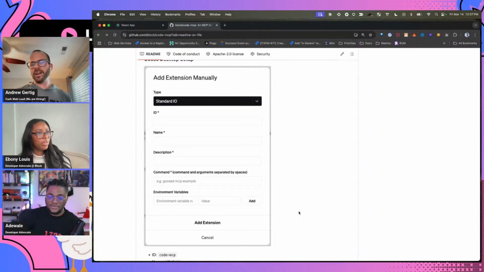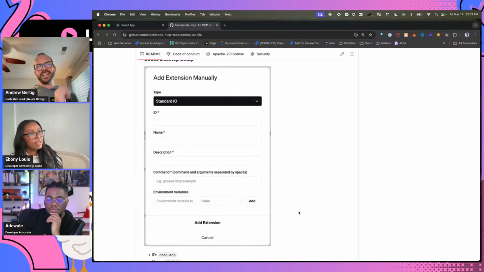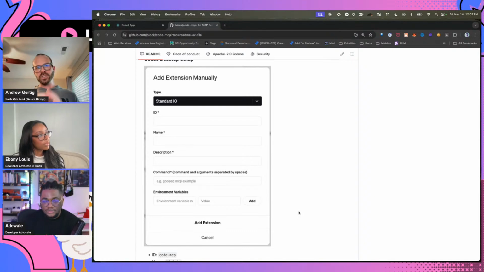Right. Exactly right. One of the reasons we needed to do it that way is that the MCP server doesn't have the ability to interact directly with VS Code unless it's doing that through a VS Code extension. That's just a security protocol that VS Code has. So that's why it's set up that way.